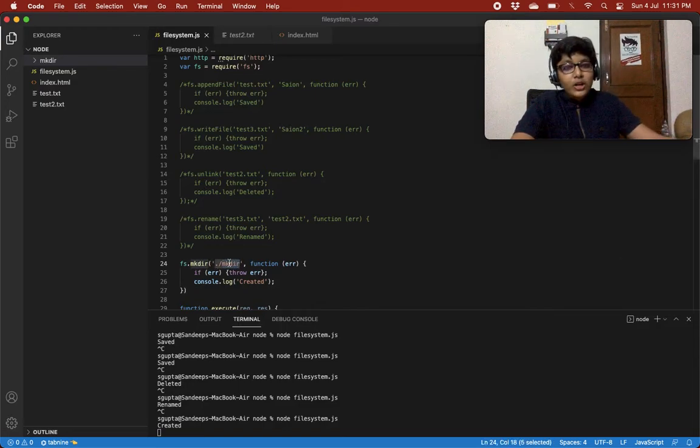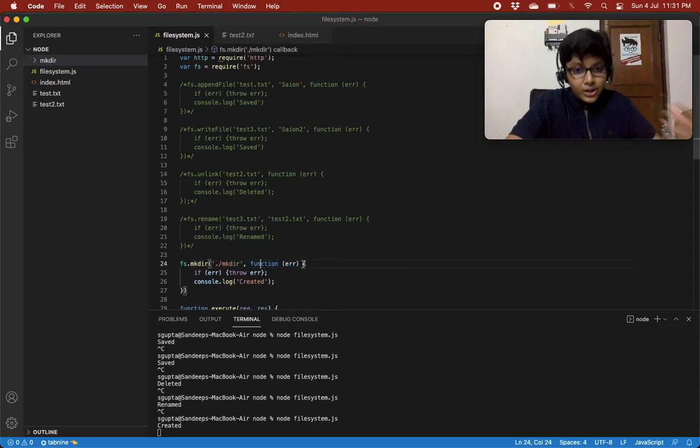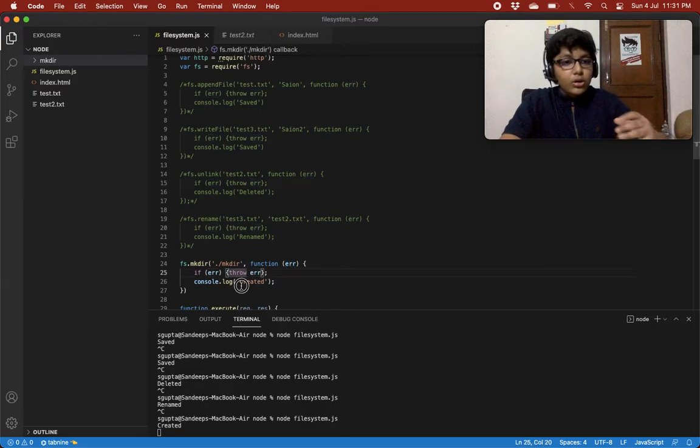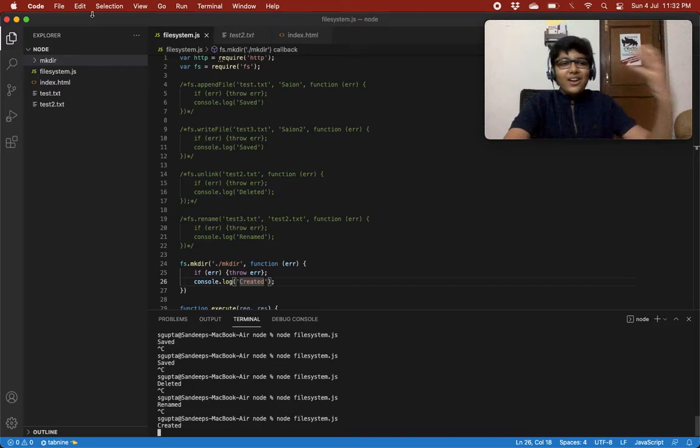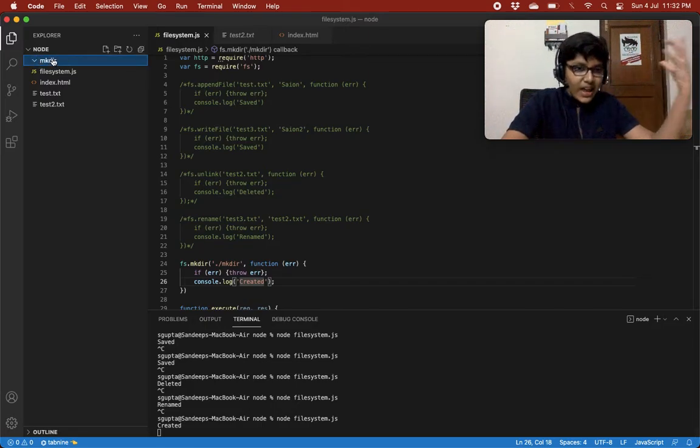Then we give the folder name that we wanted to name it. Then we did this for handling errors. If there was an error, it would throw an error, else it would console.log created. It console.logged created, so that's why there were no errors. That means it created it successfully. And over here we have a directory created successfully.